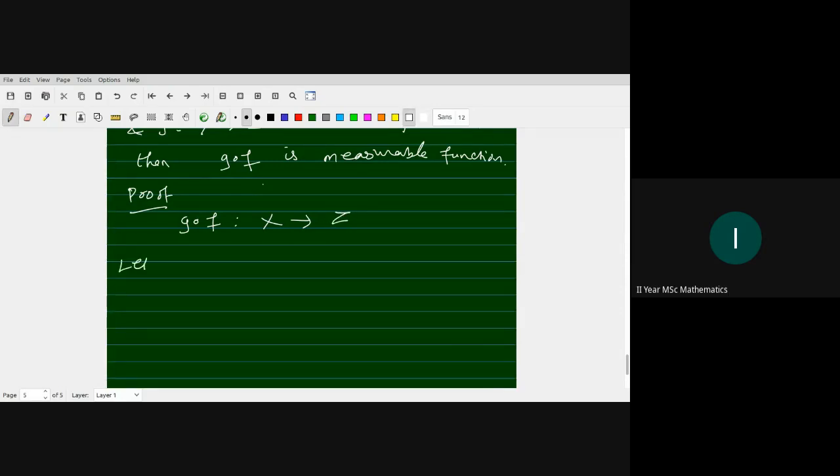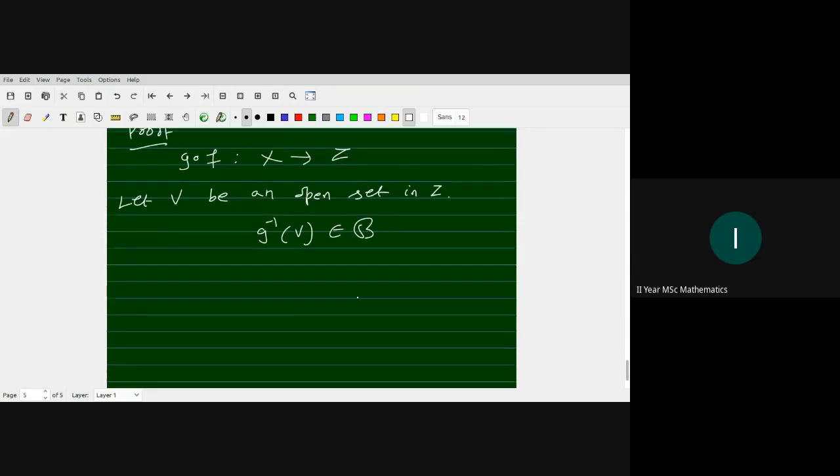Let us take an open set V in Z. Then G inverse of V is a Borel set, right?